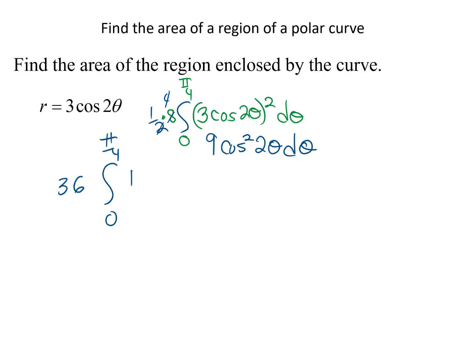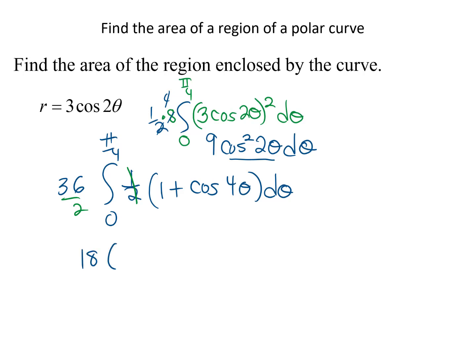And I'm going to use the half angle formula so I can replace cosine squared 2 theta with something that doesn't have a squared on it. And the half angle would be 1 plus cosine. Since it's already 2 theta and I need double that, that's going to be 4 theta d theta. Now we can take that 1/2 and bring it out there with the 36. I'm going to do that just to make it a simpler integral to work. So 18 times integrate 1 and get theta, plus integrate cosine 4 theta and get sine 4 theta.